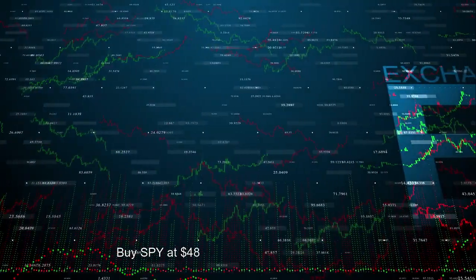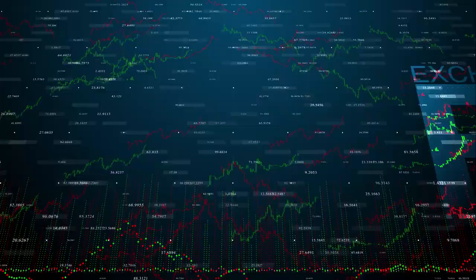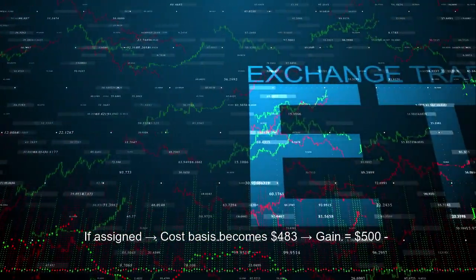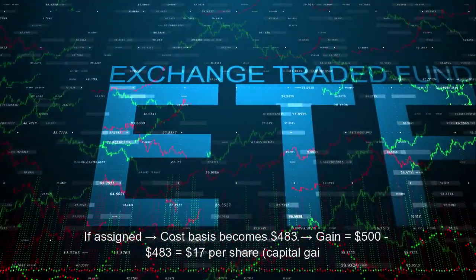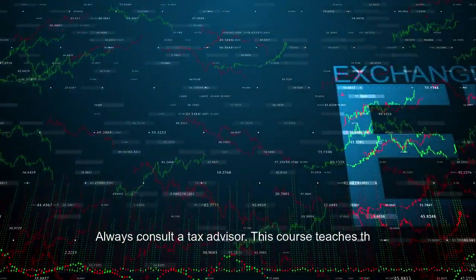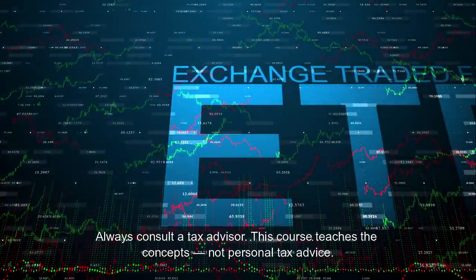Example: buy SPY at $480, sell a call at $500 for $3. If assigned, cost basis becomes $483, so the gain equals $500 minus $483, which is $17 per share, a capital gain. Always consult a tax advisor. This course teaches the concepts, not personal tax advice.